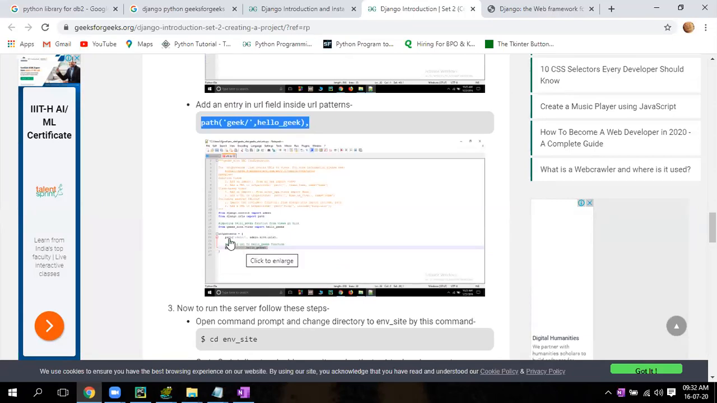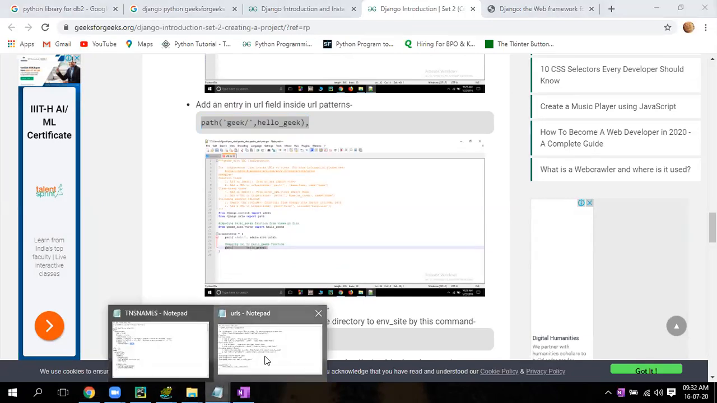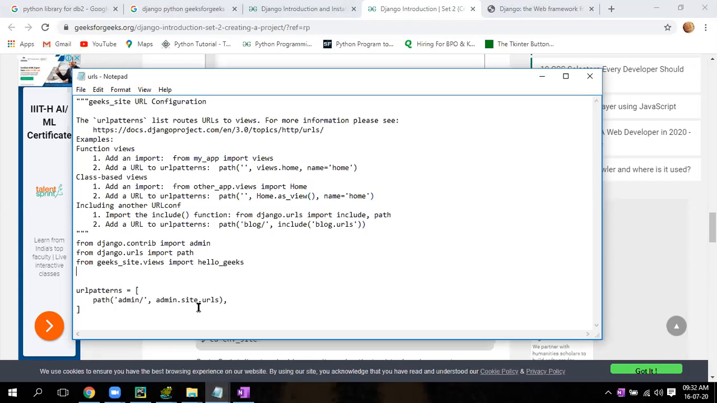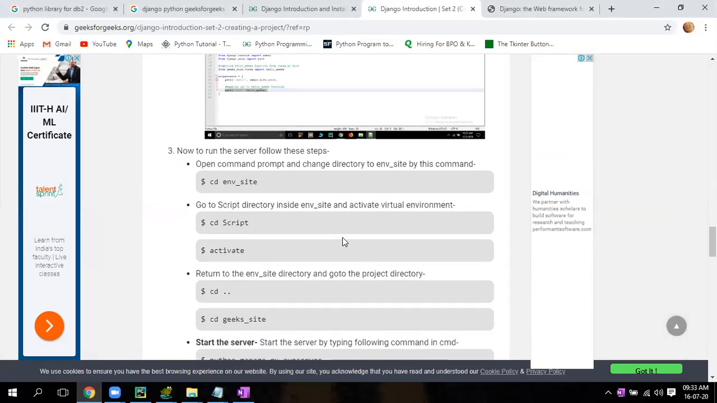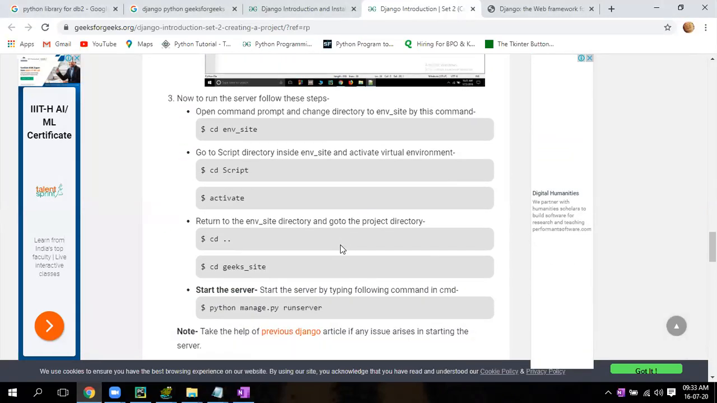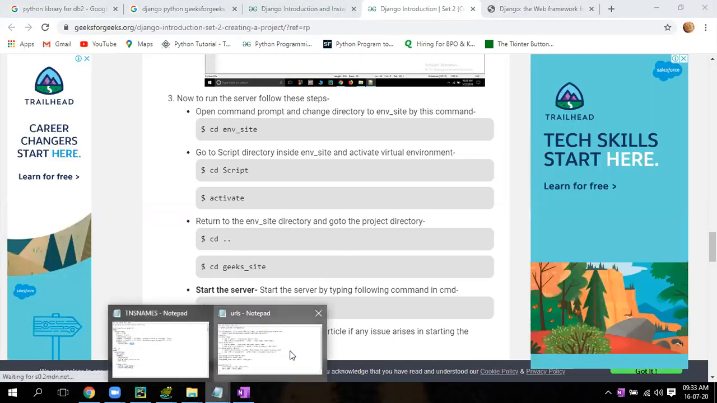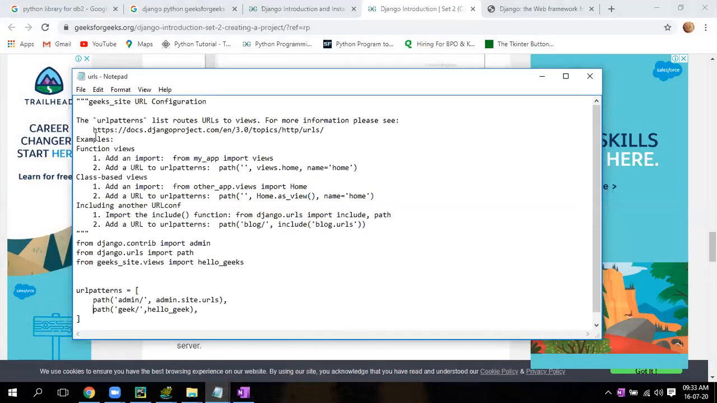Now go to notepad. After URLs, after the comma, press enter. Go to the last, enter. Give a tab, same indentation. Backspace. That's it. Now go to the site, come down. Now save that one. That is done. Control S and close it.